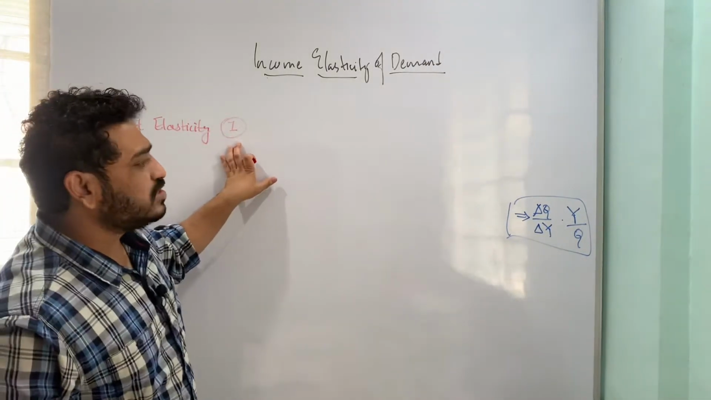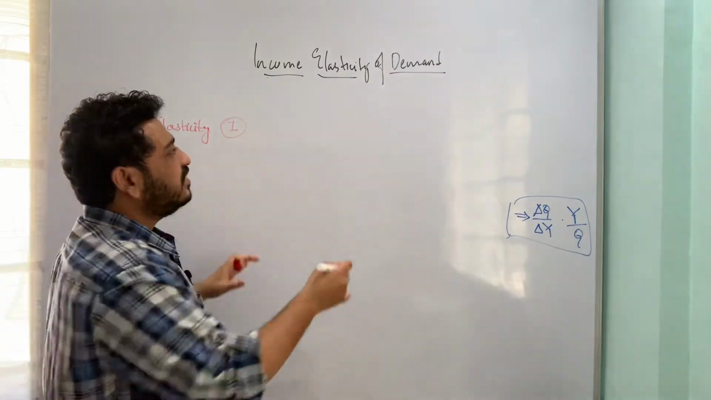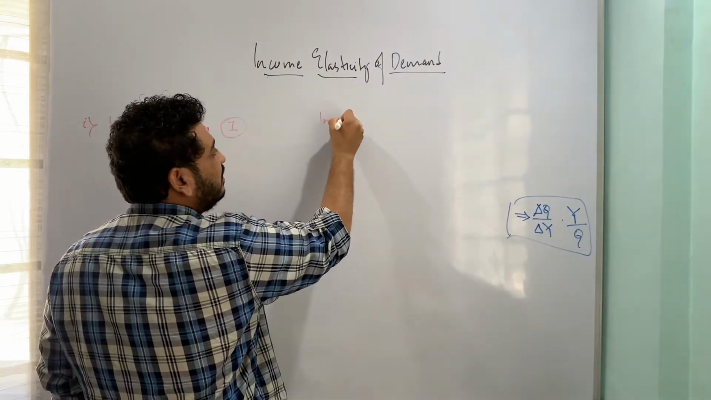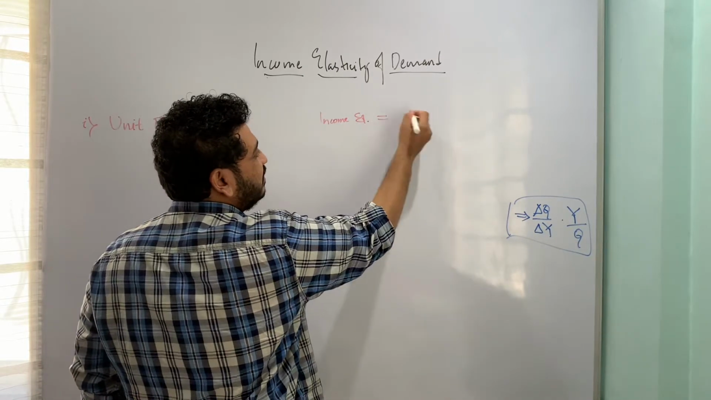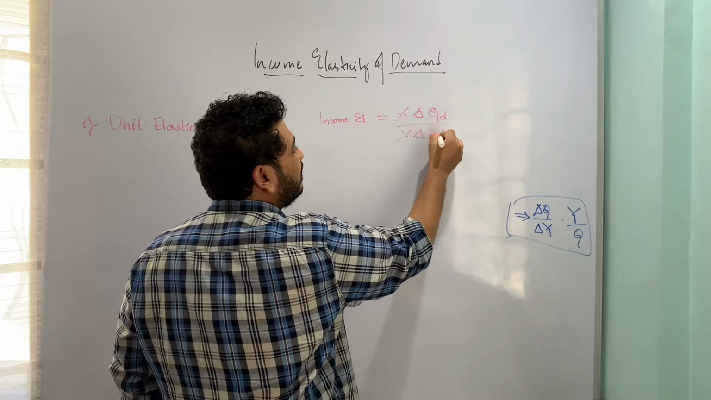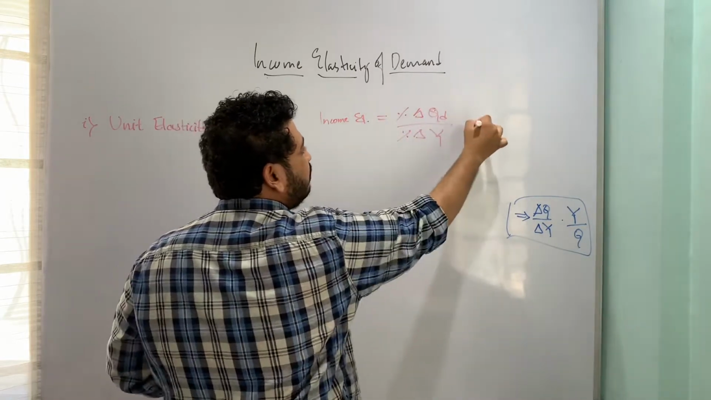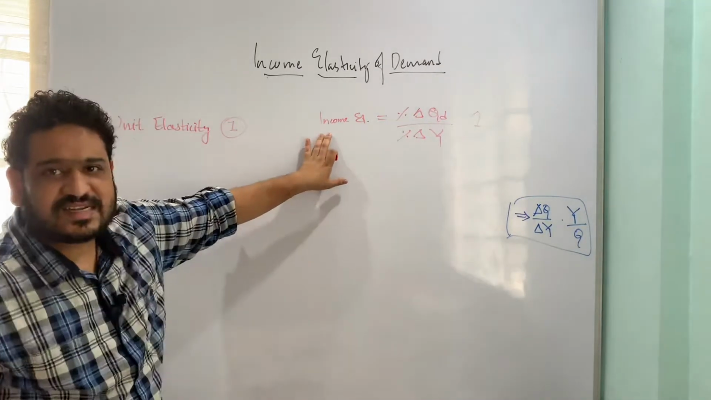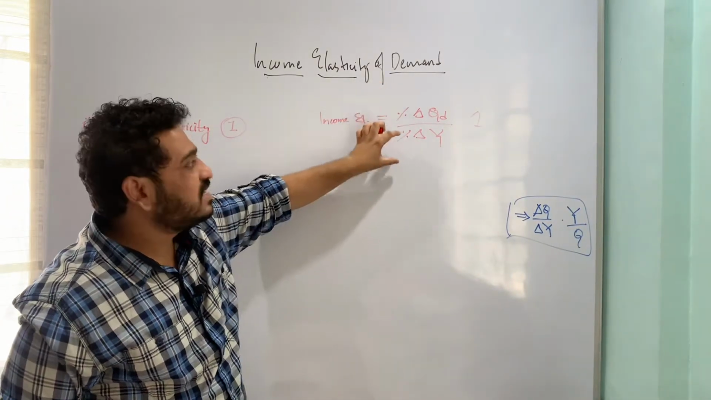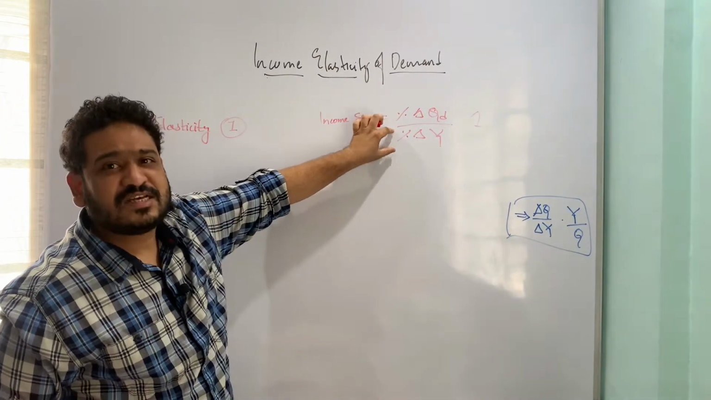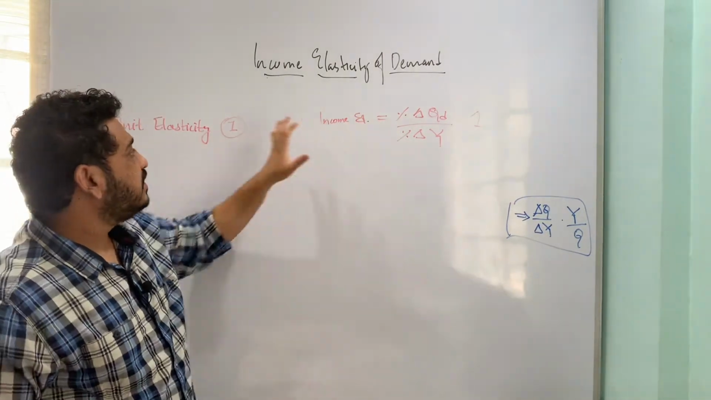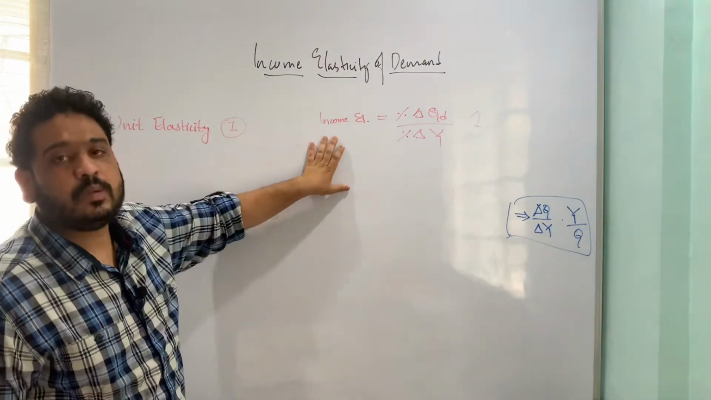Unit elasticity means the value of elasticity is equal to 1. Now this is possible only if the ratio I was talking about, percentage change in quantity demanded due to percentage change in income, becomes 1. That means income elasticity is 1. So this is possible only if the proportionate change in this is equal to proportionate change in this.